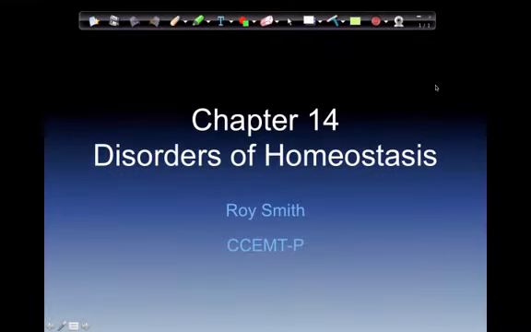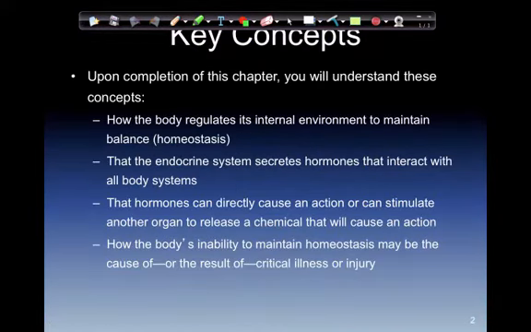This is going to be Chapter 14, Disorders of Homeostasis. Key concepts. Upon completion of this chapter, you'll understand how the body regulates its internal environment to maintain balance, or homeostasis, that the endocrine system secretes hormones that interact with all body systems, that hormones can directly cause an action or can stimulate another organ to release a chemical that will cause an action, and how the body's inability to maintain homeostasis may be the cause of it or the result of critical illness or injury.